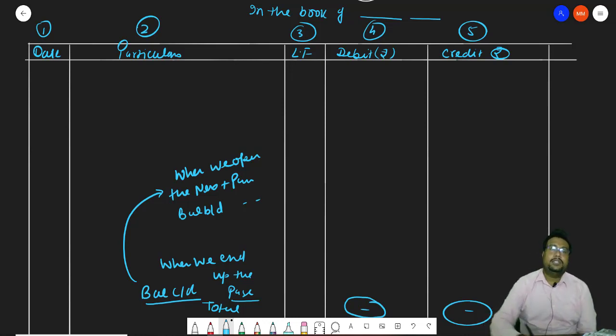Suppose it is page number 1, and our transactions are not completed on page number 1. So instead of total, you will write balance CD, and you will write the amount here. And when we open the next page, we will write here balance BD, and whatever the amount is, you will write as balance BD. So this is what you have to remember: when we close the page, we use the words balance CD and find out the total. That total will be carried forward to the next page as balance brought down.